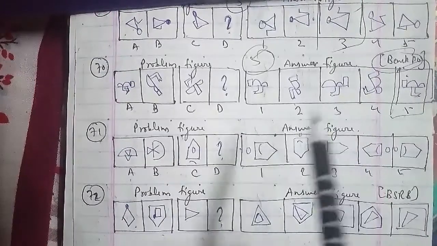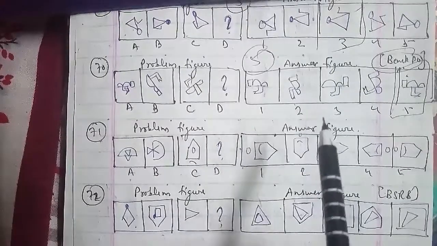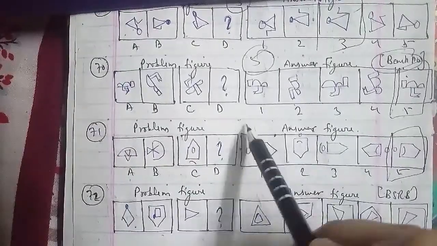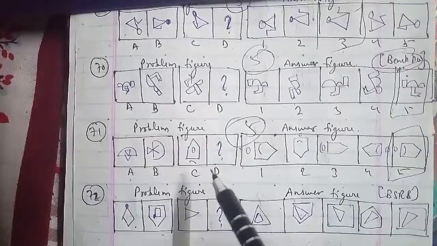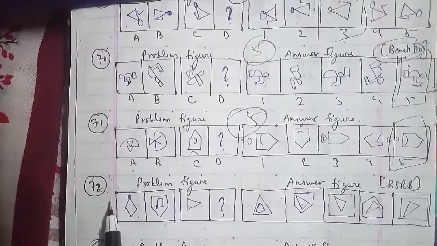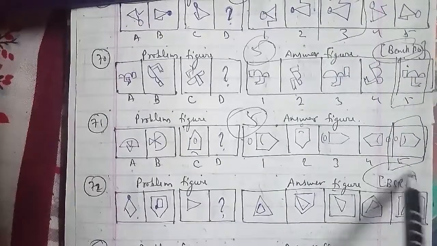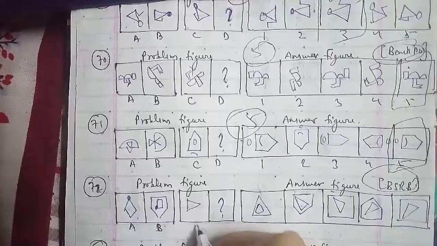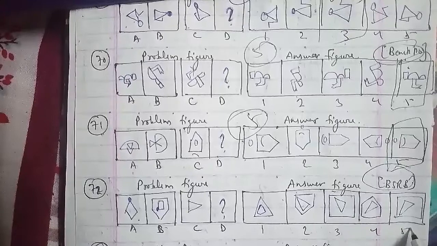Now we will go ahead with the other one, which is your 72nd question of the session. Here are the problem figures and these are the answer figures, which have been asked in the BSRB examination paper, A, B, C and D. These have been named as 1, 2, 3, 4 and 5 respectively as well, where the figure rotates 135 degrees anti-clockwise and gets enclosed inside a figure with one more side. And here the D figure that we have to find out is the third figure, that will be the right answer for this question as well.